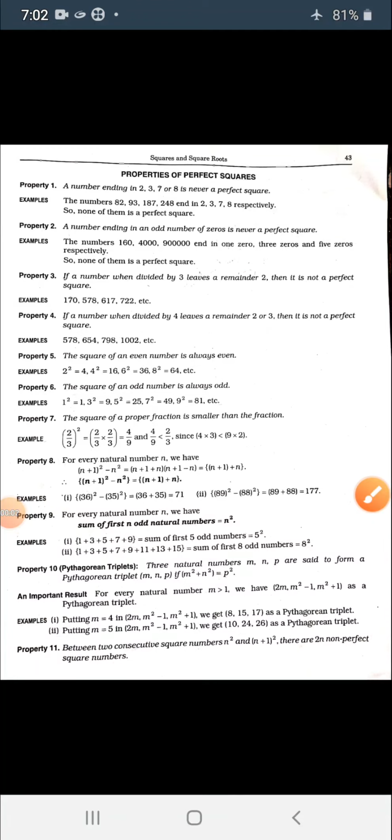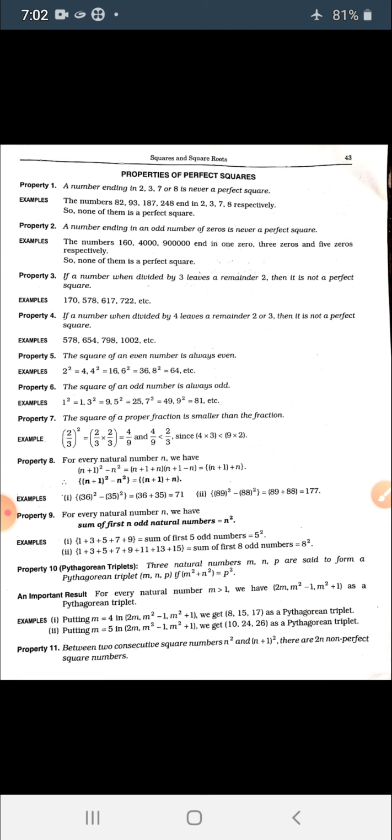Hello everyone, this video is for standard 8. In the previous video for standard 8 we had solved exercise 3a, and in this video we are going to read a few properties of a perfect square, and we'll solve a few examples also that are given before exercise 3b. You'll have to learn those properties and please pay attention.